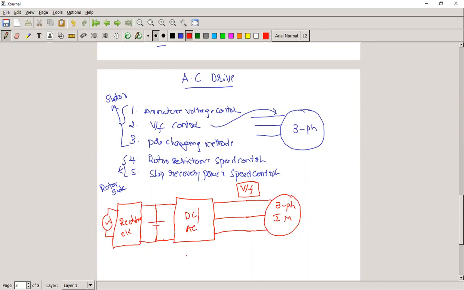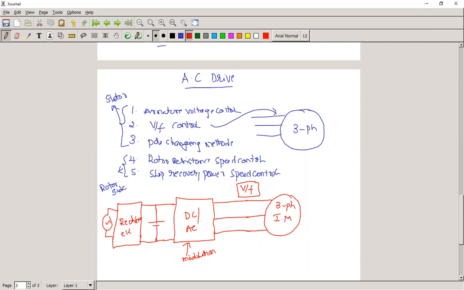Here two parameters are there. One is the modulation index. When you study the AC inverters, there we will see this modulation index.